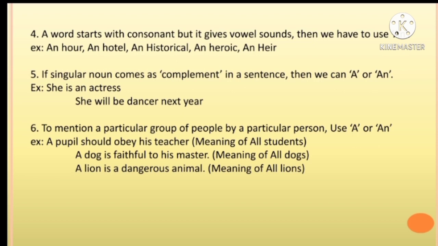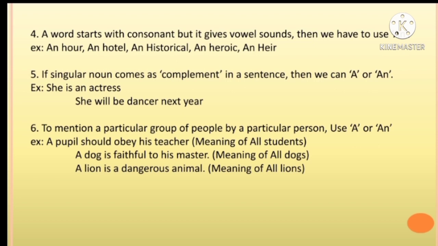If a singular noun comes as a complement in the sentence, then we can use a or an. Example: She is an actress. She will be a dancer next year.